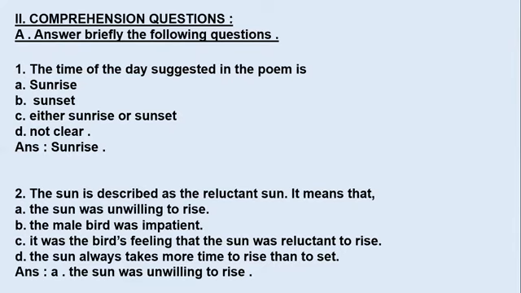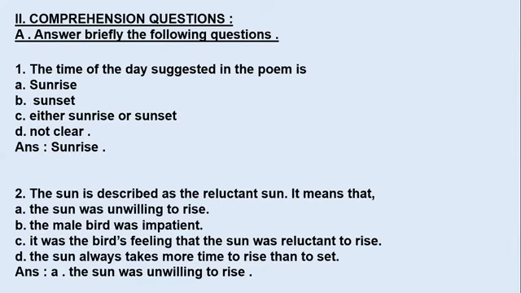The sun is described as the reluctant sun. It means that, again you have 4 options. So first, what do you mean by reluctant? Reluctant means hesitant, not willing to. So why was the sun described as a hesitant one or reluctant one? What does it mean?